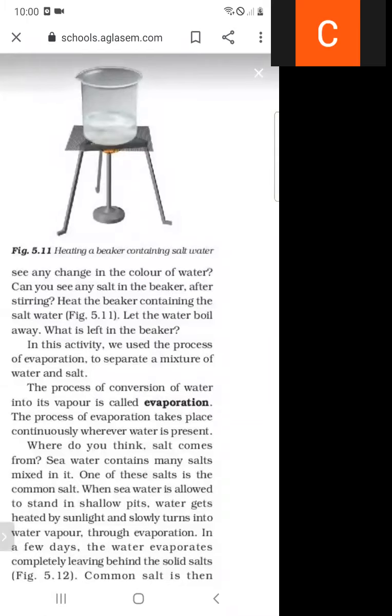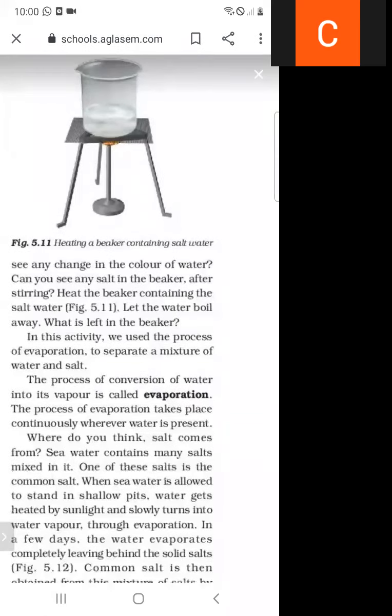So the process of conversion of water into vapor is called evaporation. So what do you mean by evaporation? The process of conversion of water into vapor. So this process is called evaporation.